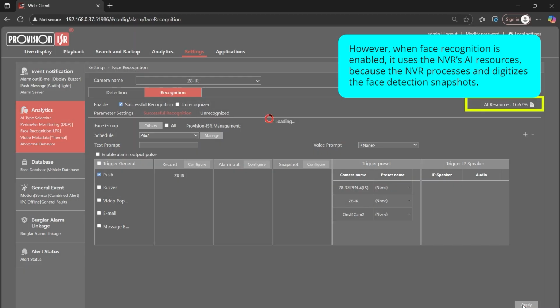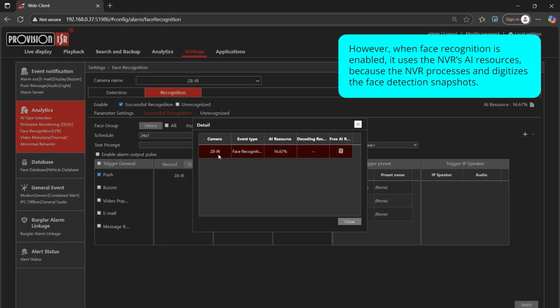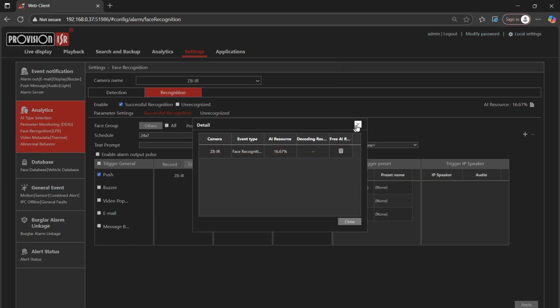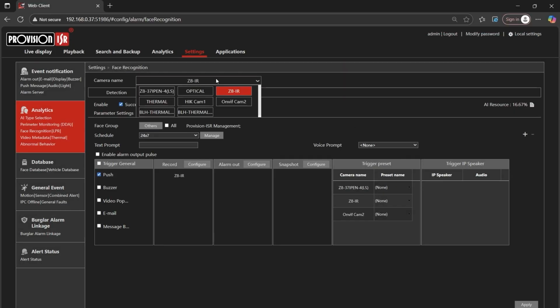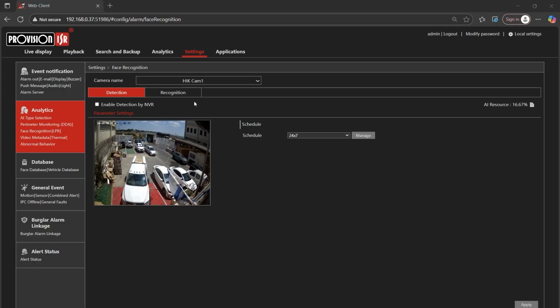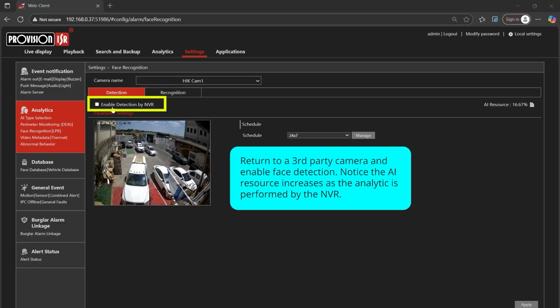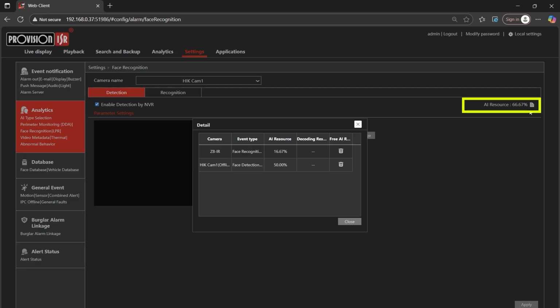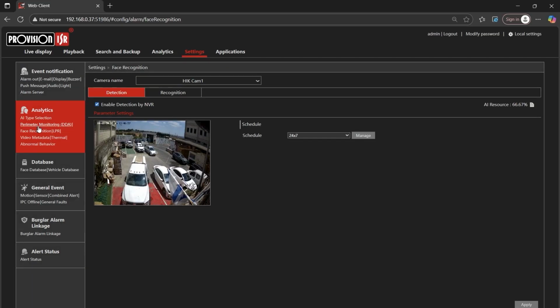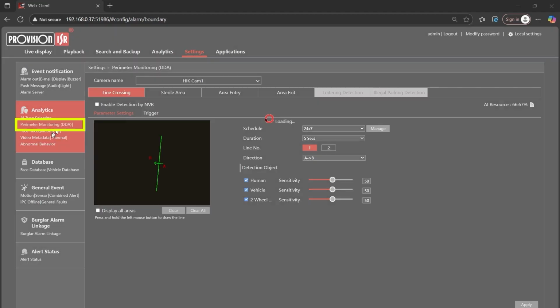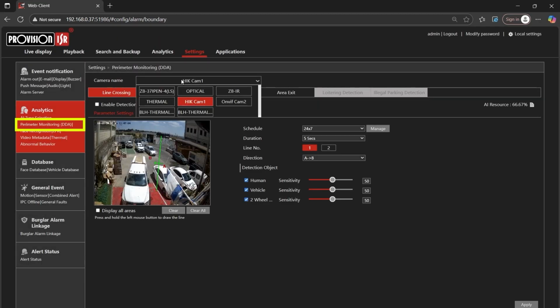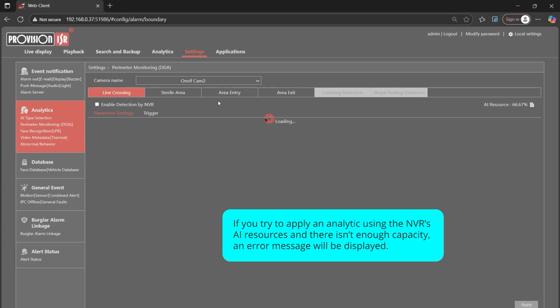If we then combine this with a third-party camera, such as the Hikvision camera, and enable face detection and recognition on that camera, the total NVR resource usage increases to approximately 67%. At this point, attempting to enable additional onboard analytics will be blocked, and the NVR will indicate that no further capacity is available.